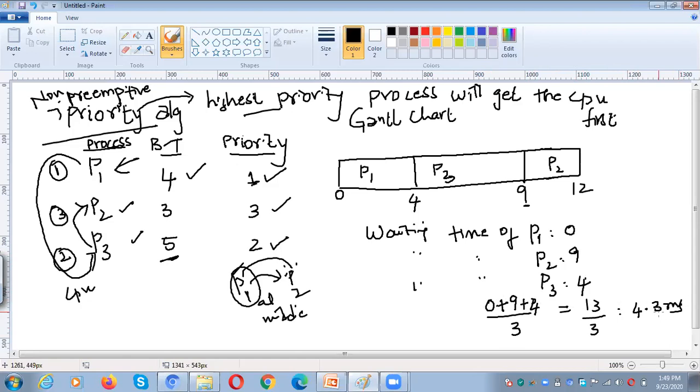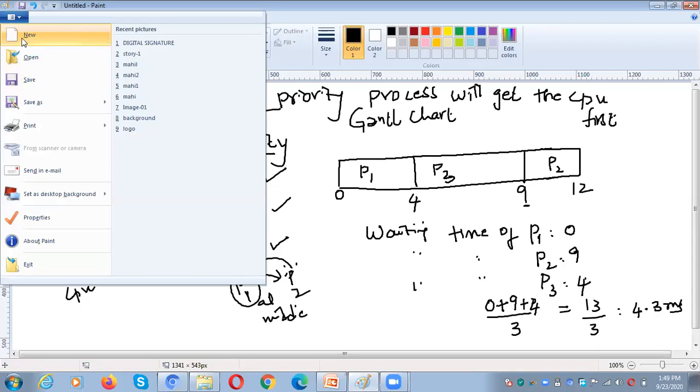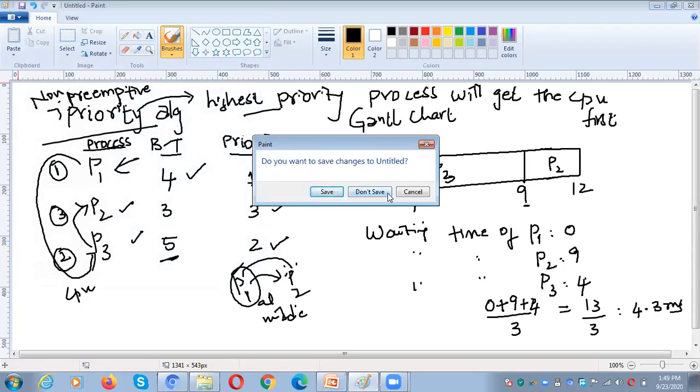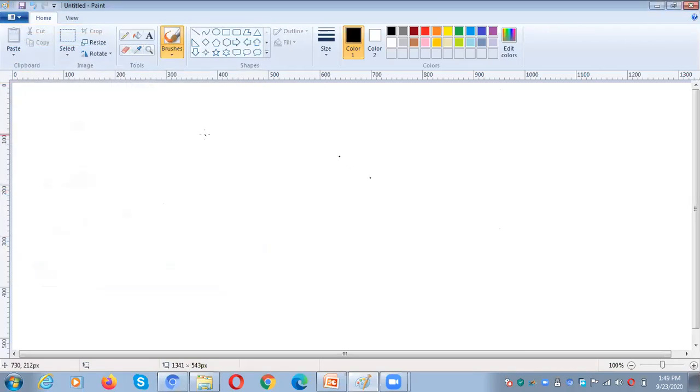So that is about the priority algorithm. The process which has the highest priority will get the CPU first. Okay. Can I move to the next scheduling algorithm? Yes, ma'am. And the next one is the round robin algorithm.